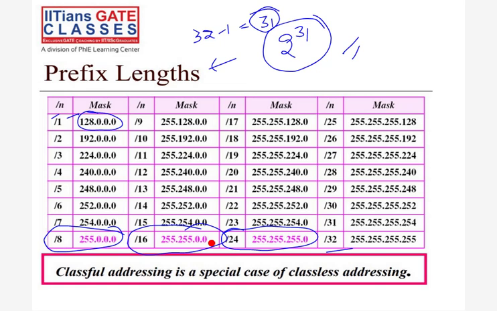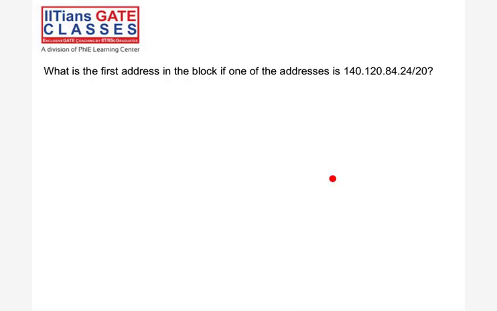Now see one more. This IP address is given. What is the first address in the block if one of the addresses is 140.120.84.24/20? Some random IP is given.